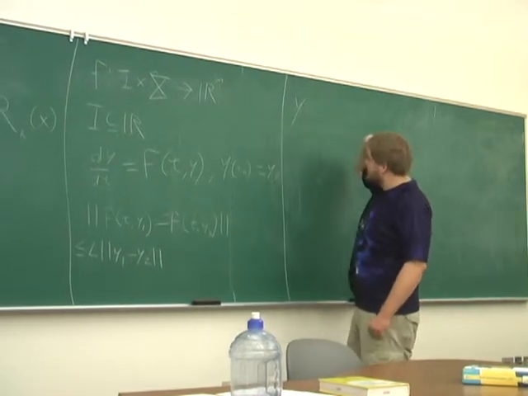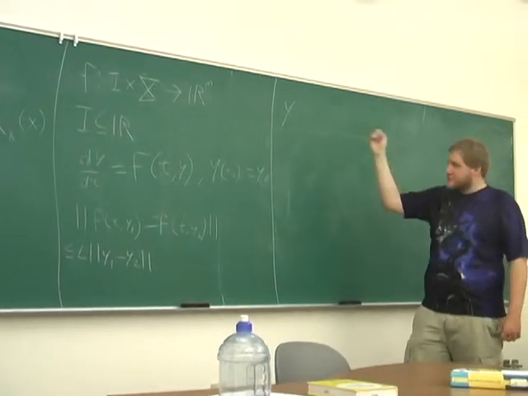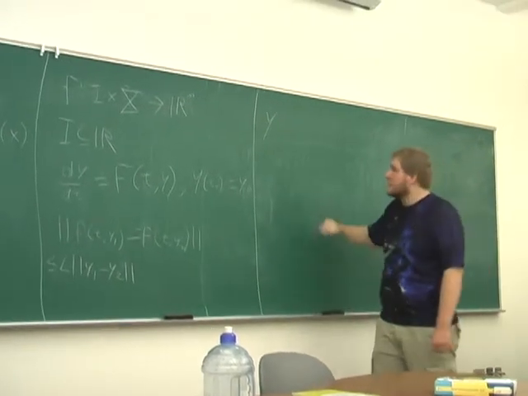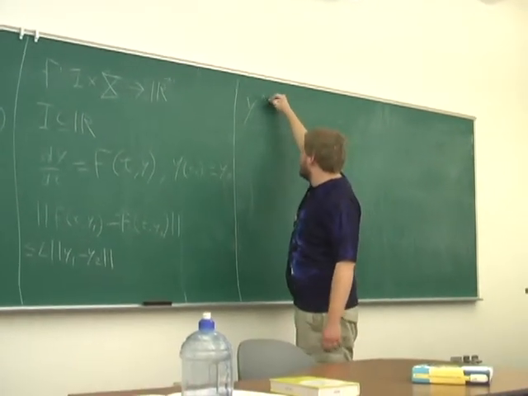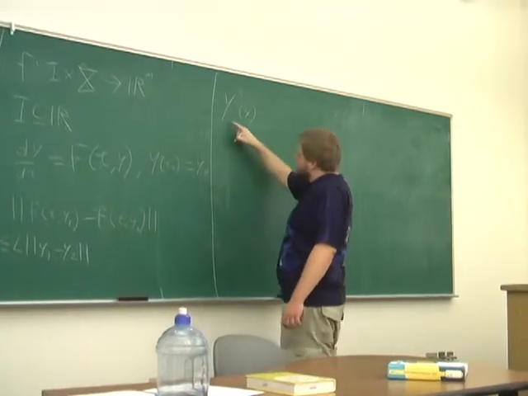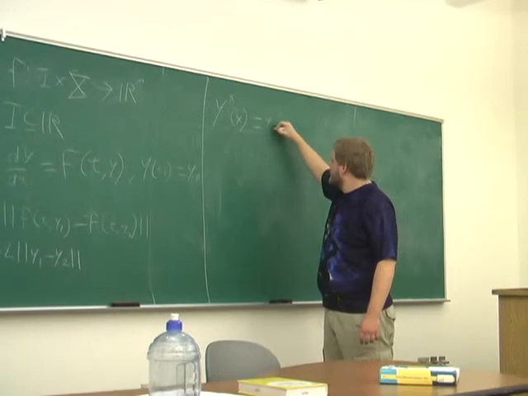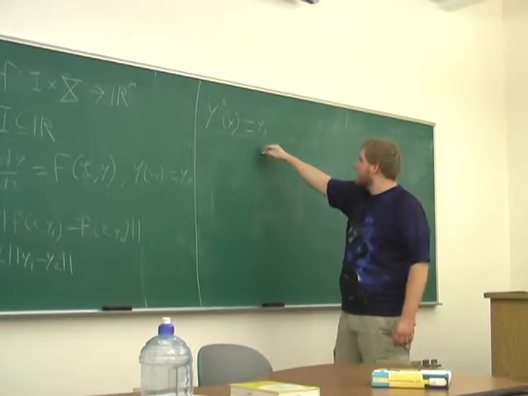So what he uses is called Picard iteration, which you see over and over again in existence proofs for first order ODEs, and probably in other places as well. We construct a sequence of yk where this is our initial condition.